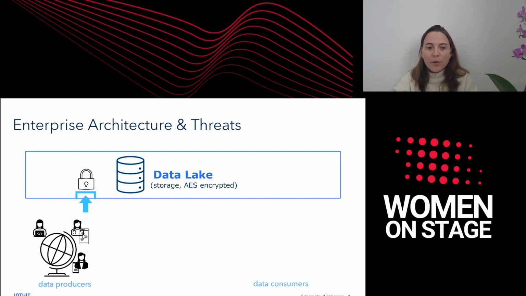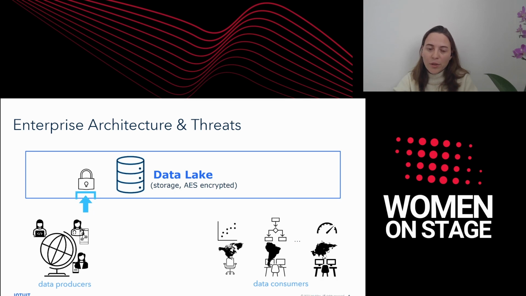On the other hand, we have many data consumers that all access this data constantly and use it to perform computations. Okay, so how it works: a data consumer accesses the data lake, fetches the data, decrypts it since it has the decryption permissions, and uses the clear text data for the needed computations.